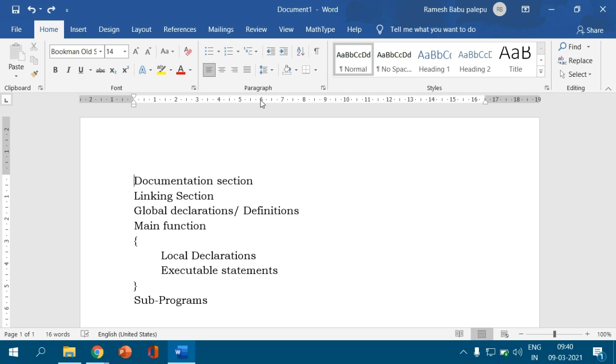So the documentation section, we also call this one comment lines. What is the purpose, and why are we going to write comment lines? The comments are written in a program for user understandability.